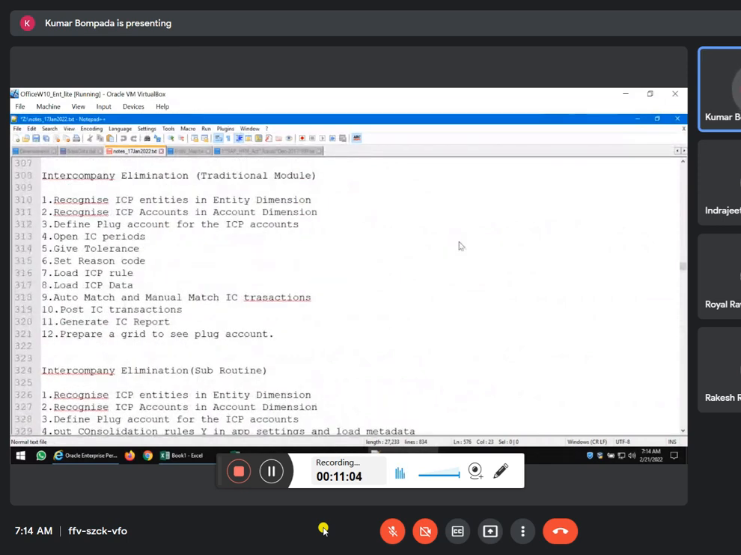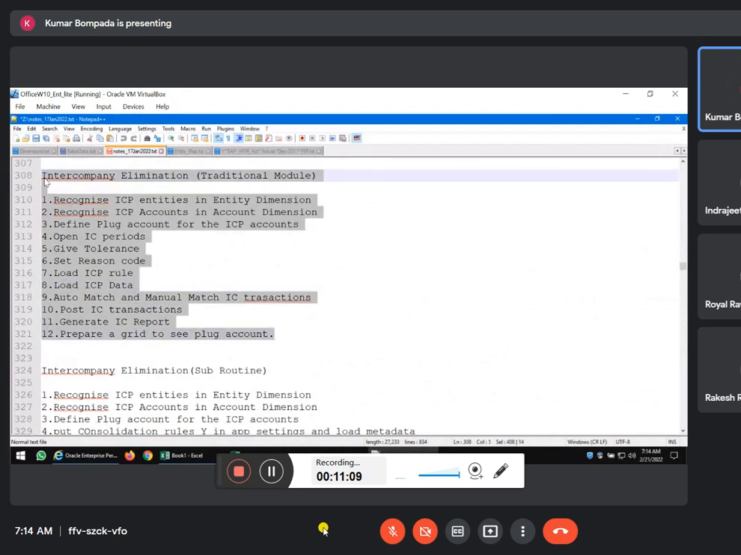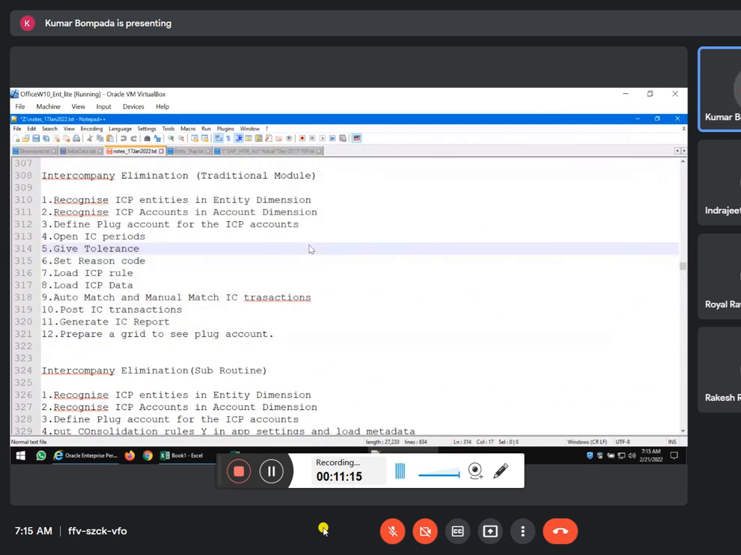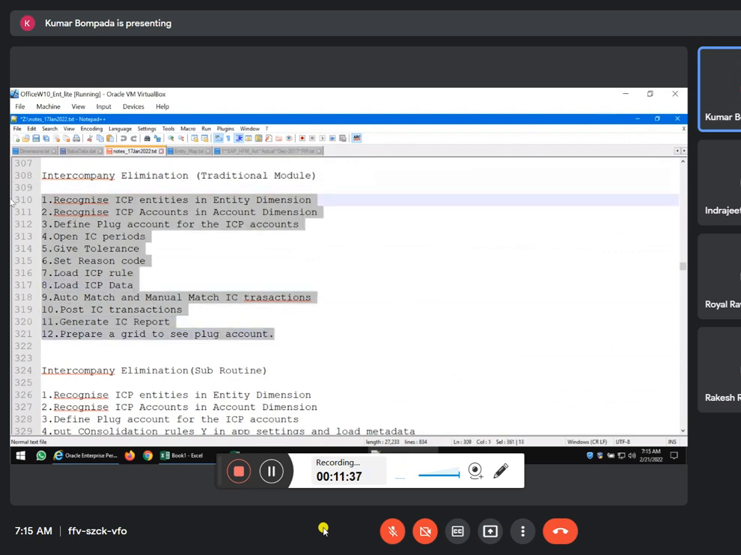See, there are two types of intercompany elimination. One is the traditional module. We never touch this, but still I have given the notes. You learn the notes by heart. Because already I told you, automatic intercompany elimination. When you do it through the traditional module, there is no concept of automatic. You have to manually match, you have to auto match, you have to manually match, and then you have to post the transactions. Then only you can generate the ICP report. So this is completely manual. So not even a single company will use this traditional module, okay?